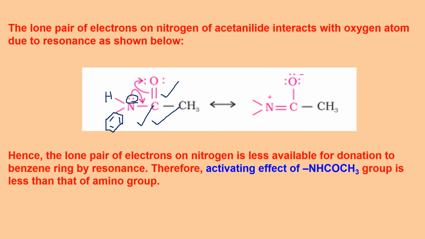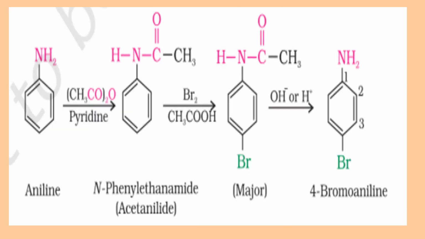And now I can prepare only the para product. Like in this reaction, first aniline is acylated and the NH2 group is converted to NHCOCH3 group. Now this lone pair will be involved in resonance with C double bond O, as shown in the previous slide. This is called protection of this group. So that now if I carry out electrophilic substitution reaction, it will be mainly at para position, major product.